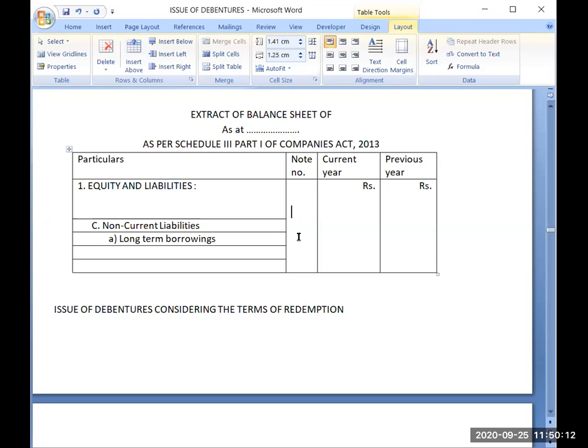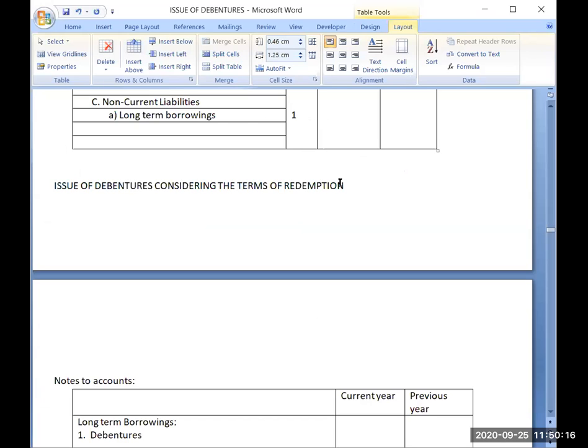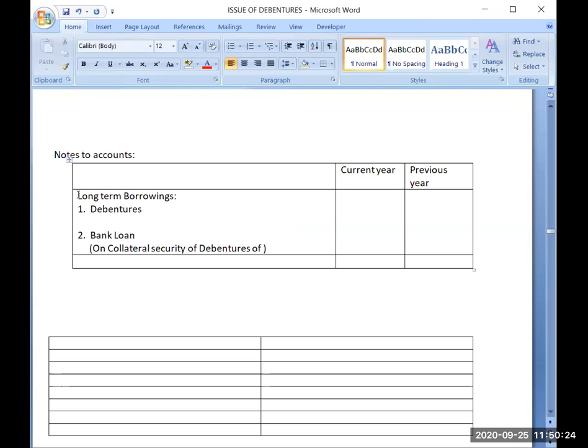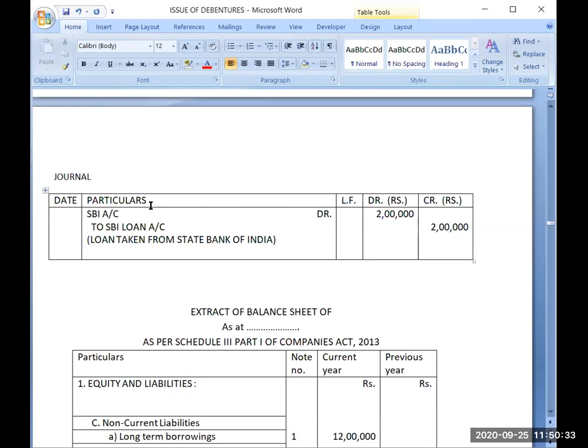The working note you can put here as number 1. Now the working note number 1: long-term borrowings, debentures. Now see the question again.